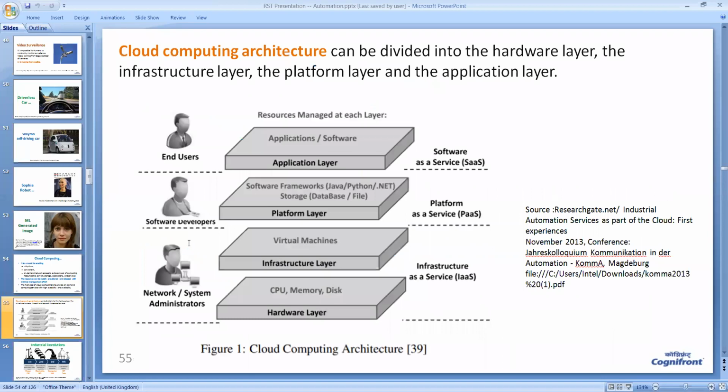Now, computing can be provided as a service, like electricity. We buy the electricity from the electricity board. Similarly, you can buy or subscribe for software, platform, and infrastructure from cloud computing. That is the concept.